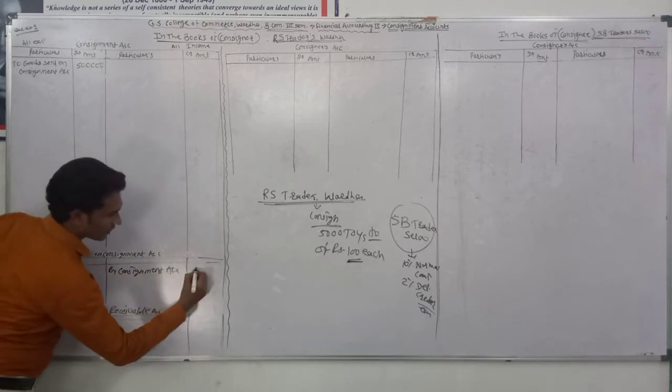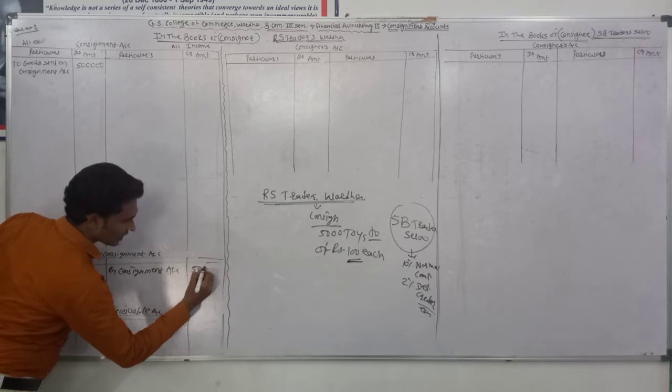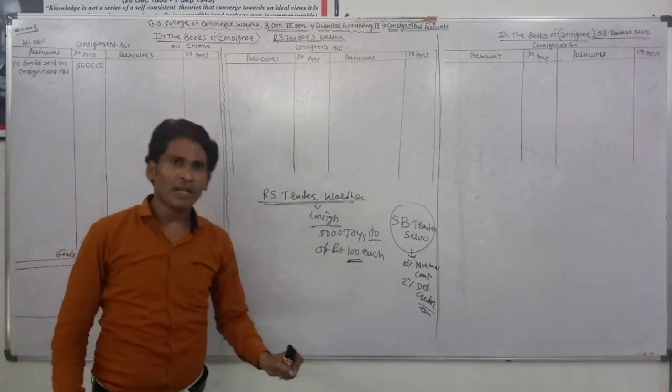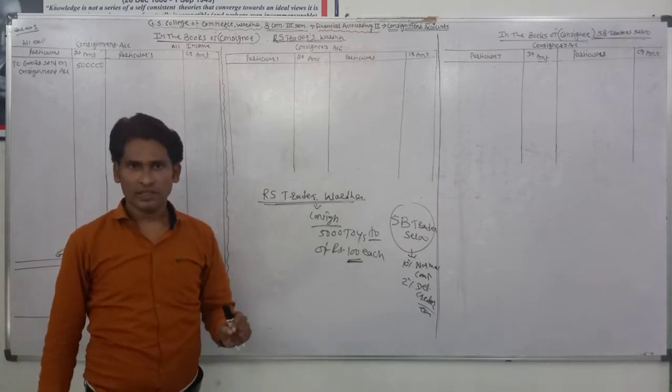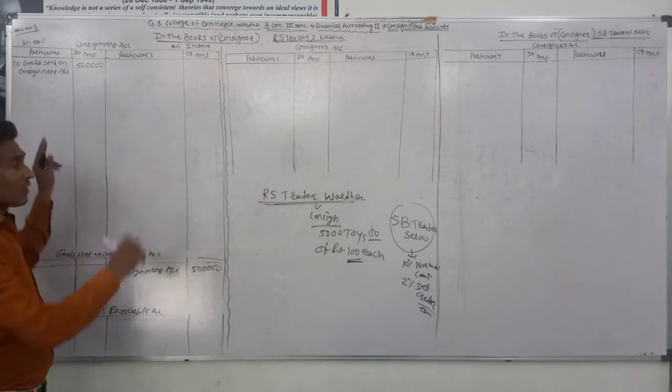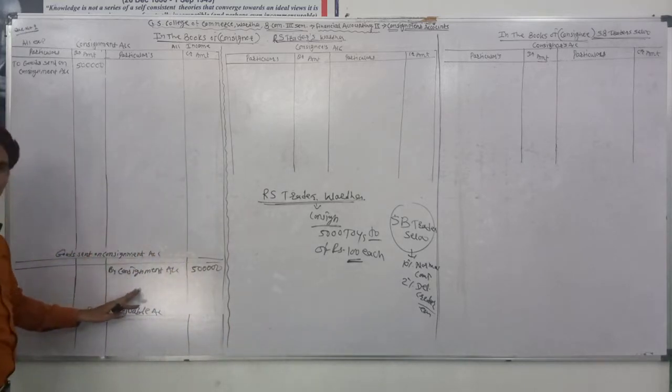Okay, this is the most important transaction because it is compulsory in every example. So the first entry is clear: consignment account debit, goods sent on consignment account credit.